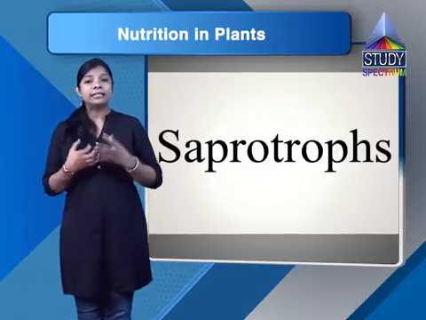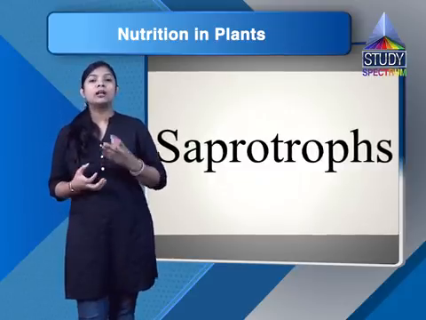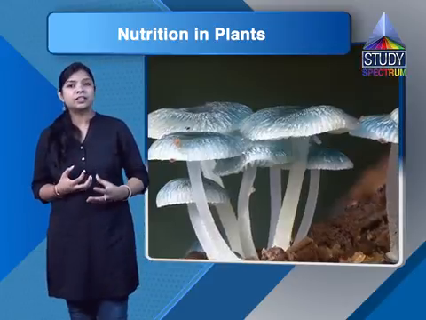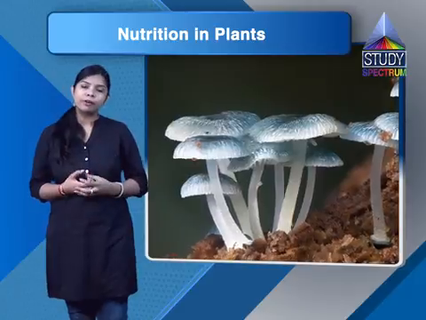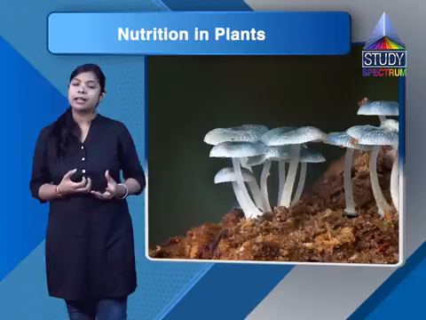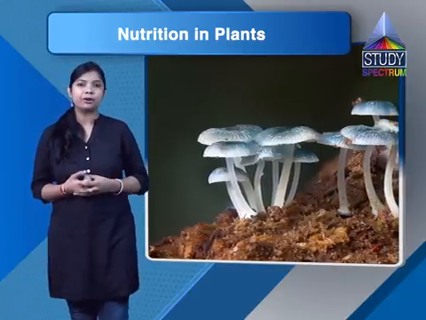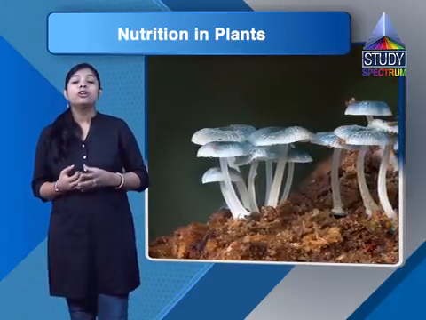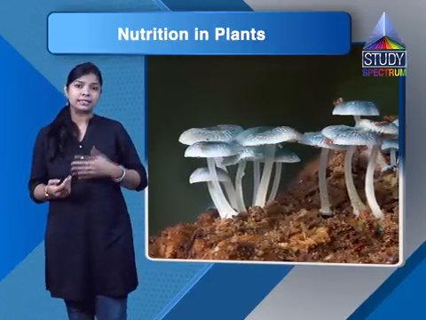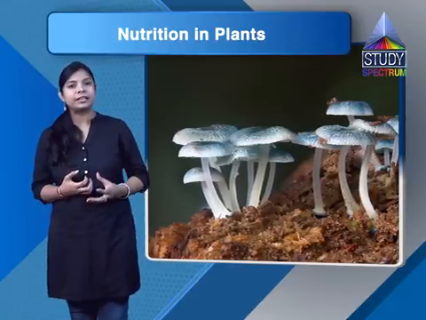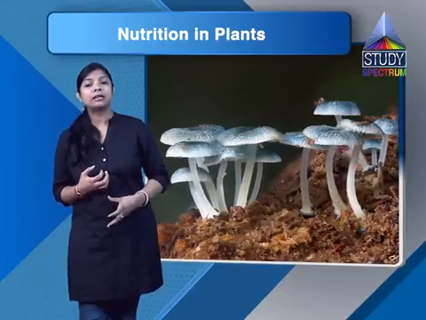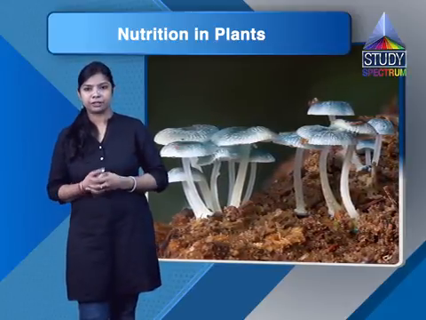They secrete digestive juices on the dead organic matter, which is then digested and converted into soluble forms, and these soluble end products are absorbed by the saprotrophs. So we can say the mode of nutrition in which an organism derives its food from dead organic matter is called the saprotrophic mode of nutrition.